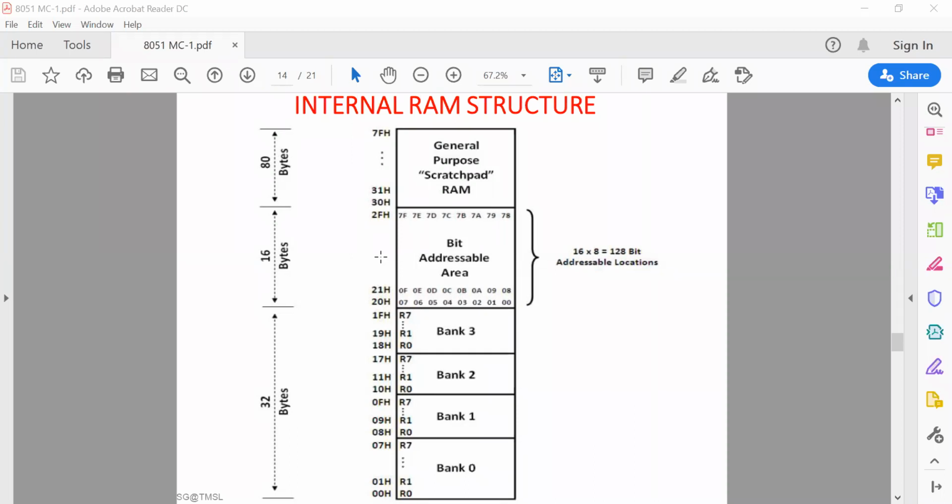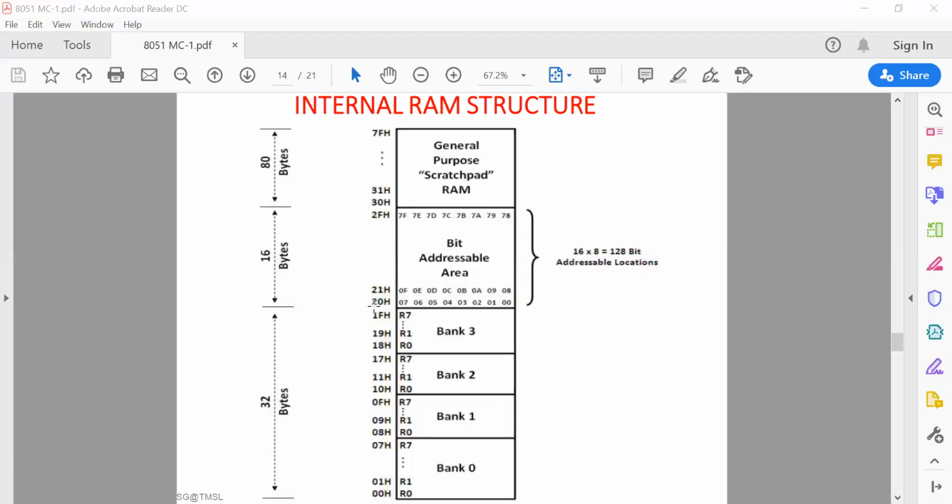Normal byte operations can also be performed at the addresses 20H to 2FH. For example, we can write MOV 20, #00.